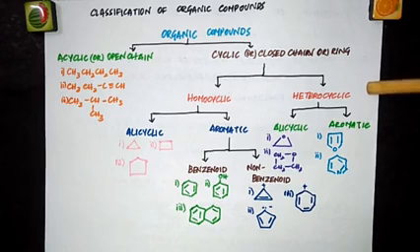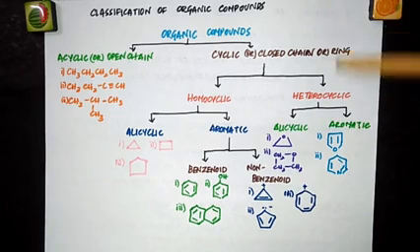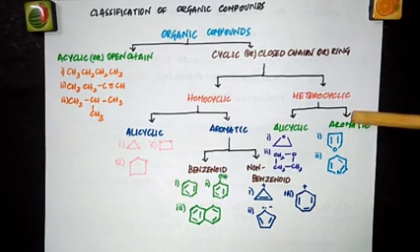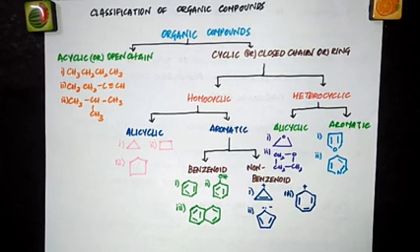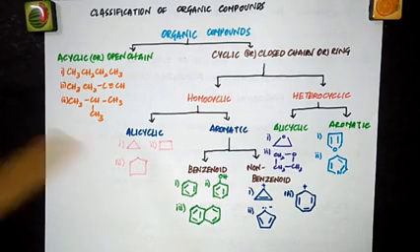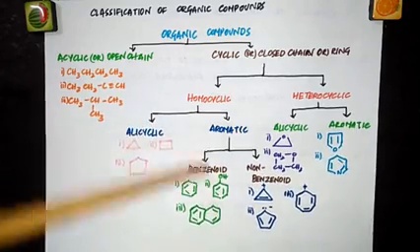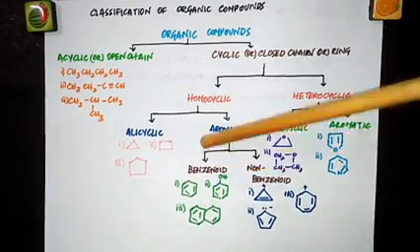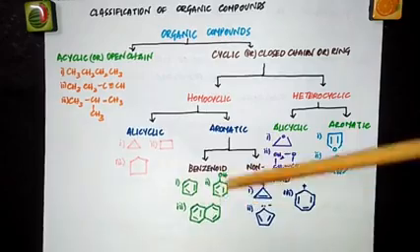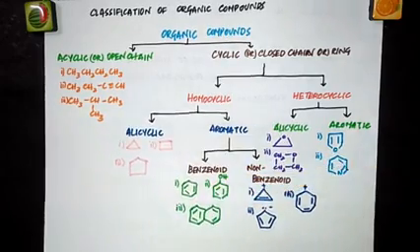Now coming to heterocyclic compounds. Cyclic compounds which contain one or more heteroatoms in their rings are called heterocyclic compounds. When we said homocyclic, that cycle is made up of only one type of atom, that is carbon. See, we don't have any other atoms here. All these are carbon atoms. Here you may get a doubt, we have OH here. But we are talking about the ring. Inside the ring, we don't have any other atoms, only carbon atoms and hydrogen atoms.